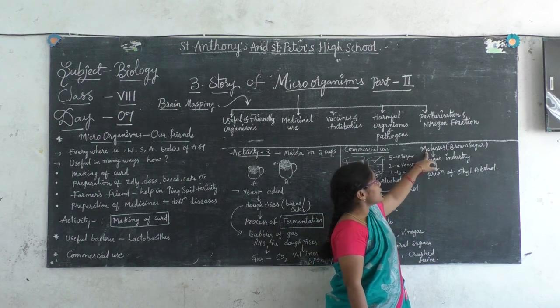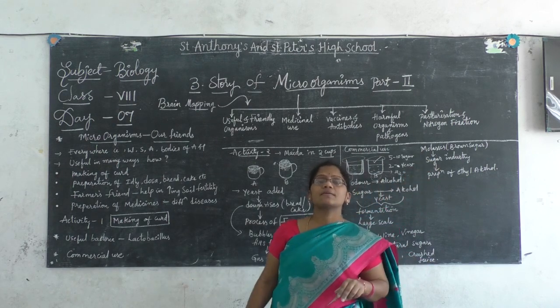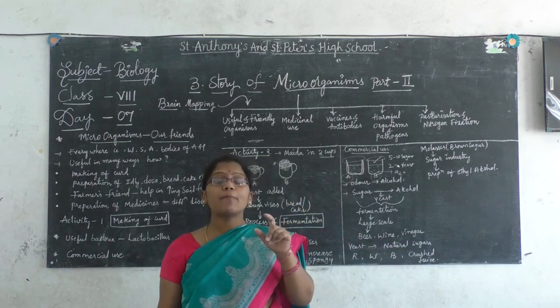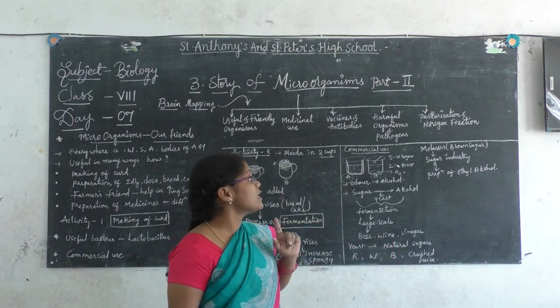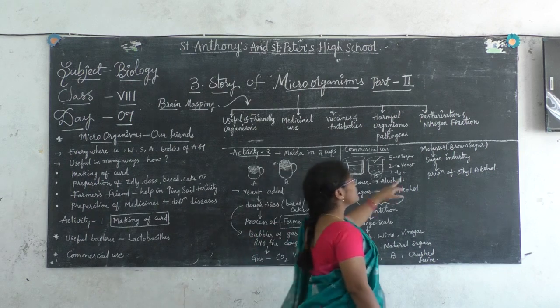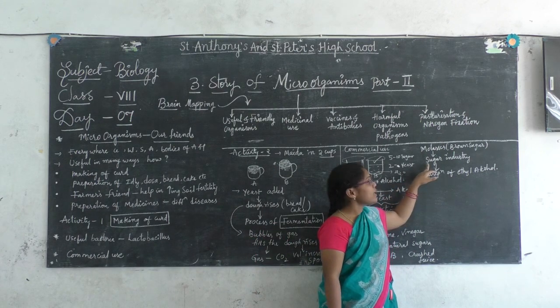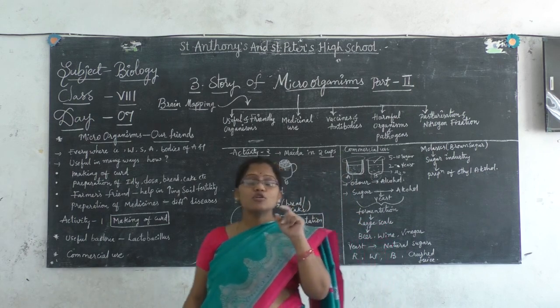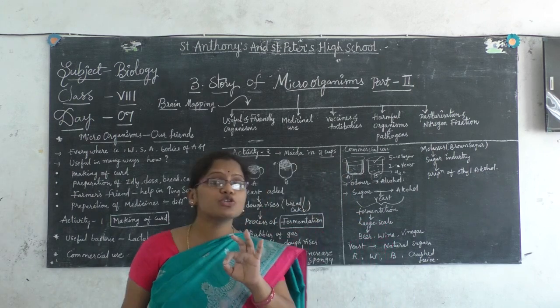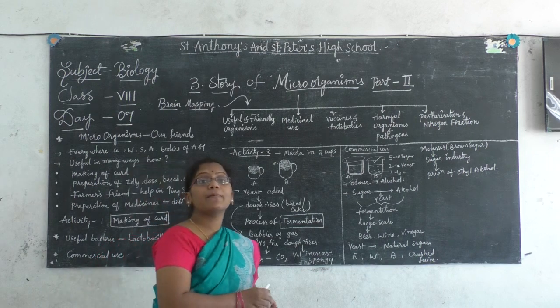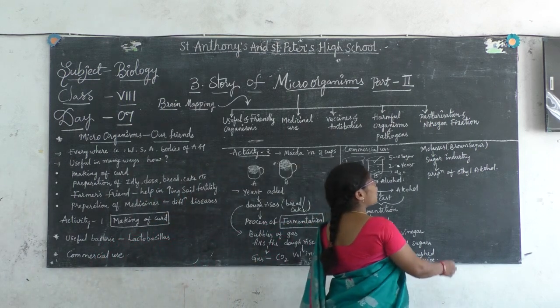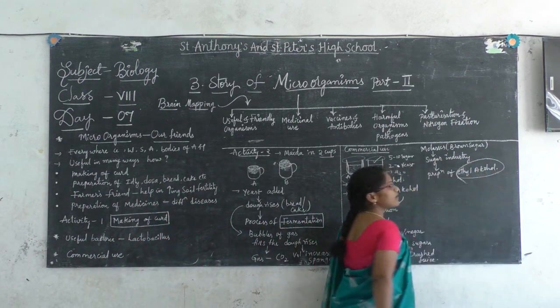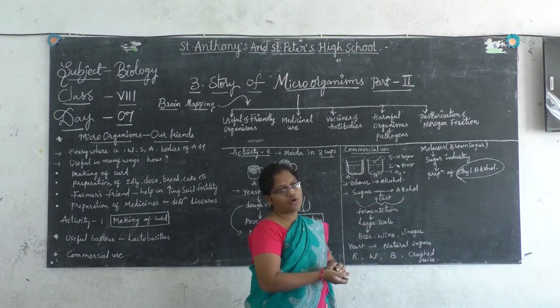Do you know about molasses? Molasses is a type of brown sugar. Where can you get molasses? In the sugar industry. That molasses is also a commercial brown sugar which can be used for the preparation of ethyl alcohol.